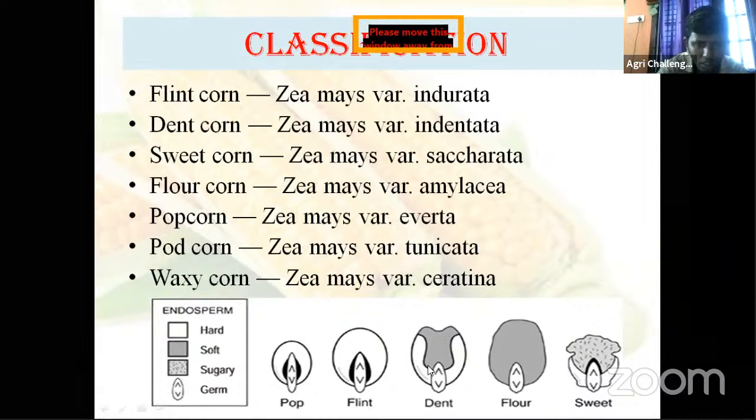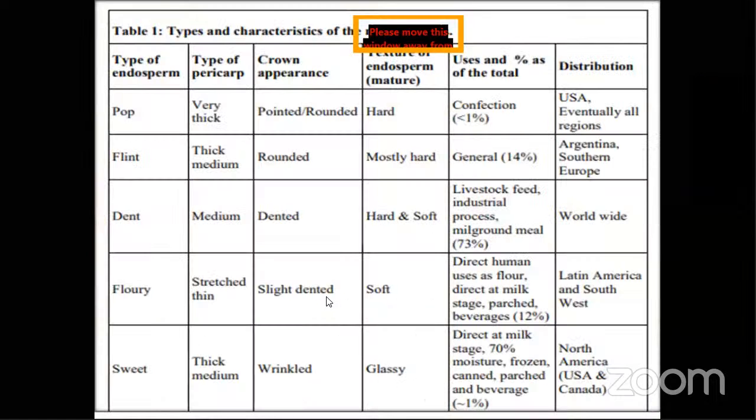Here in dent corn, this whole area is soft. In flour corn, this entire area is soft starch. Here almost everything is hard only. Then this portion is sugary, and the middle portions are the germ. Okay, you got it? Any doubt here? No, sir.